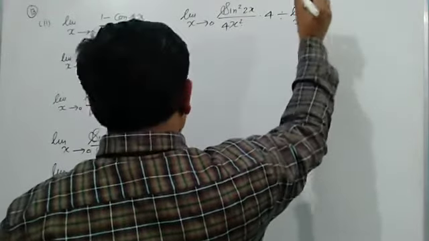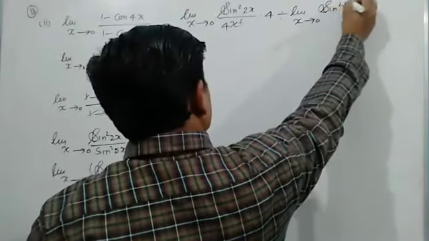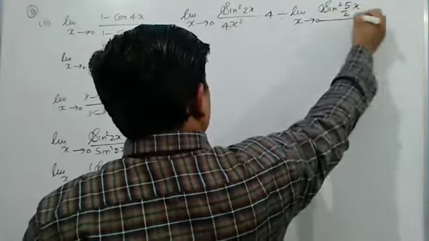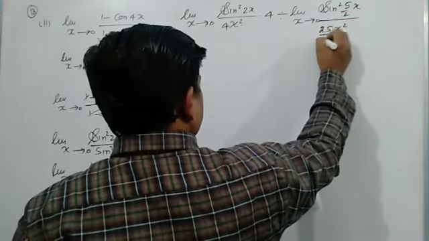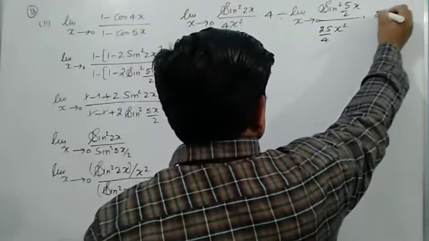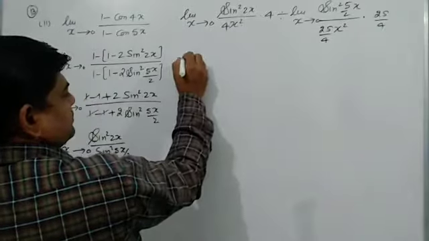Limit x tends to 0, sine square 5 by 2x upon x square. Here I am just multiplying by 25 by 4 and here also 25 by 4. Why I did it, you can see in the next line.